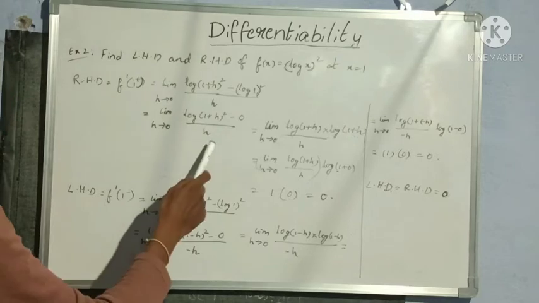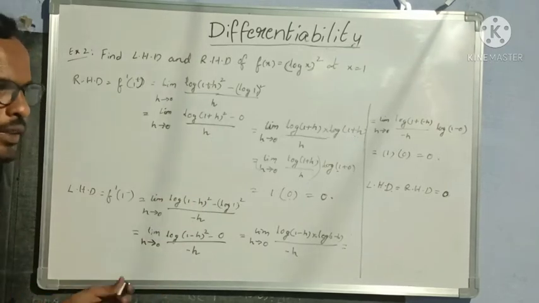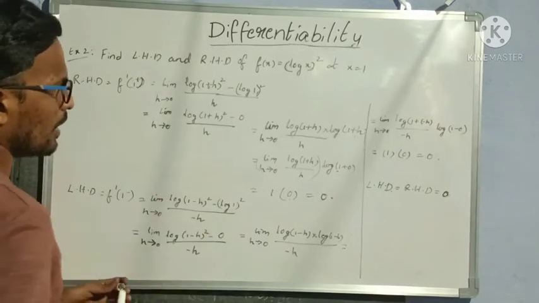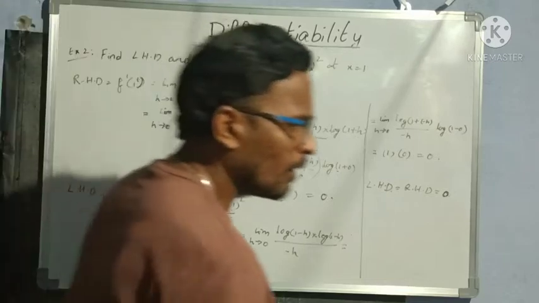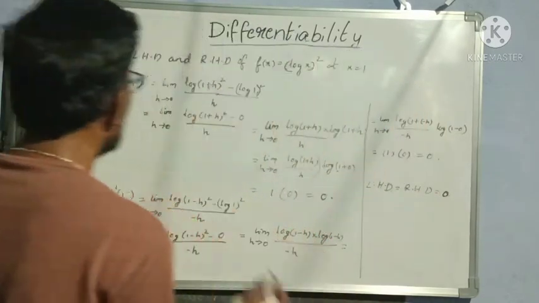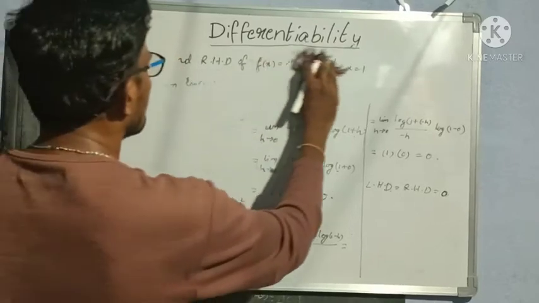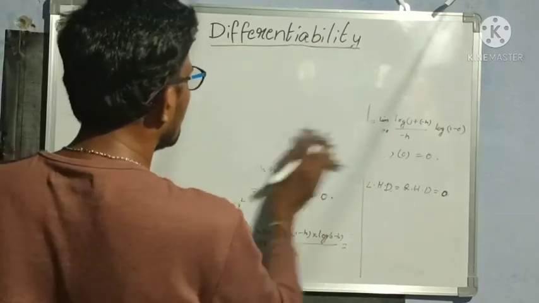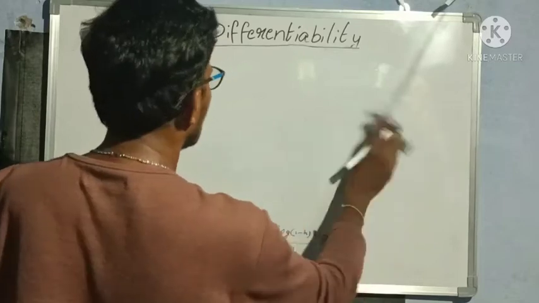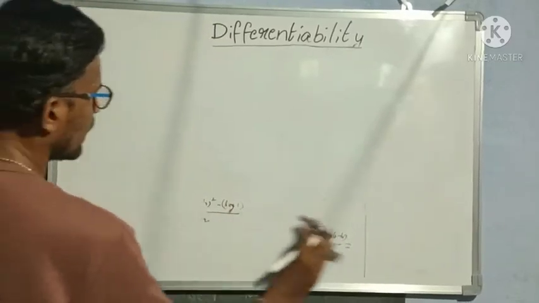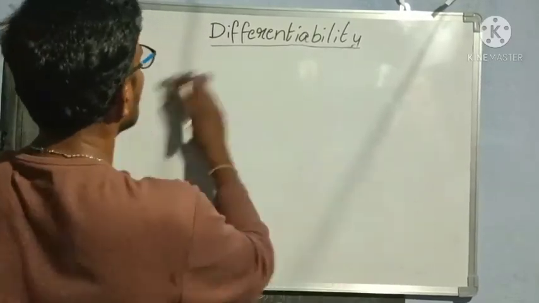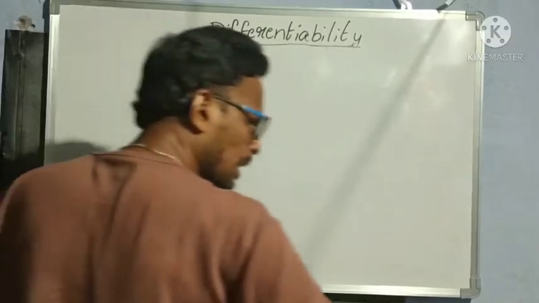Now I hope everybody understood how to find out LHD and RHD and how to find out whether a function is differentiable or not. Clear? So now we have some possible ways of finding whether a function is differentiable or not by seeing the graph. Means by seeing the curve only we can say how it is possible. Let us see.